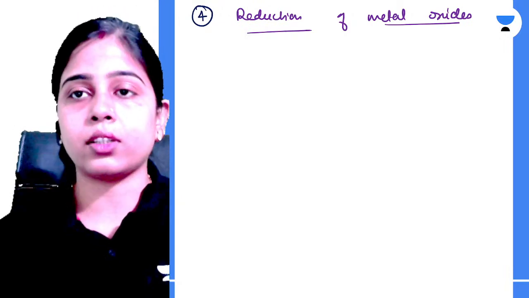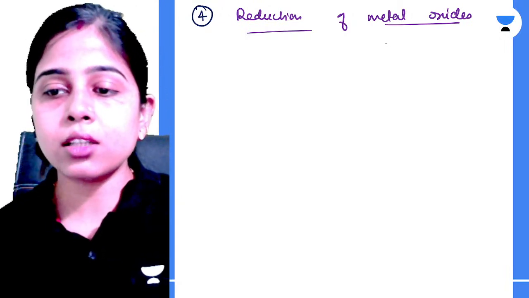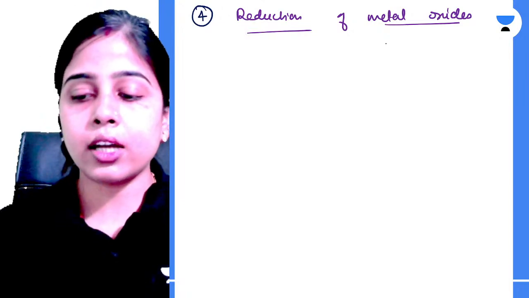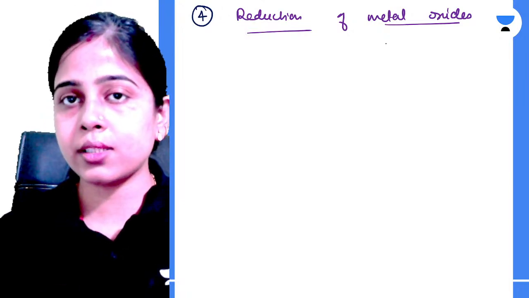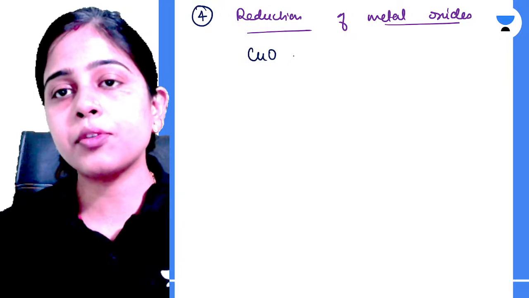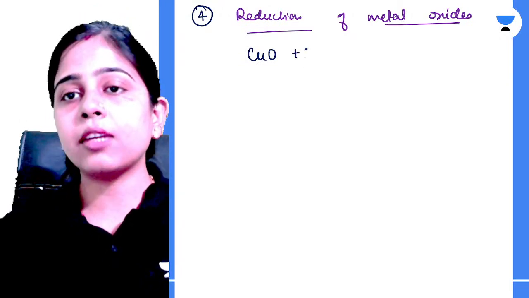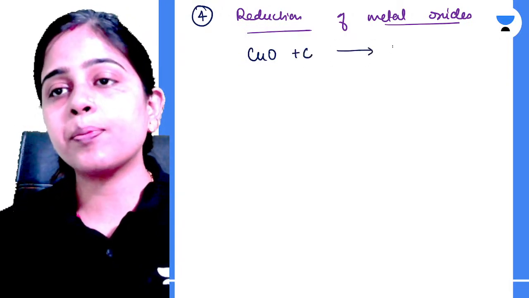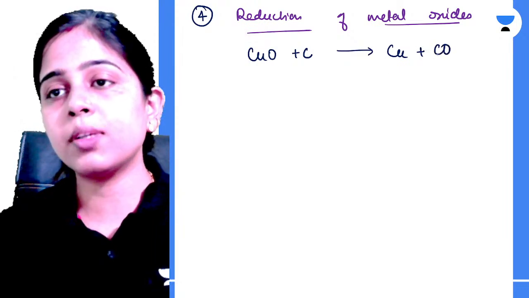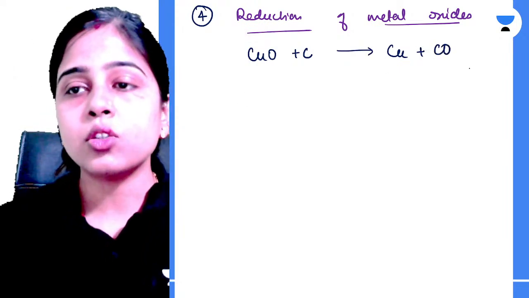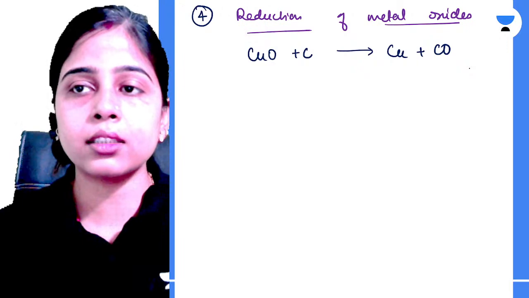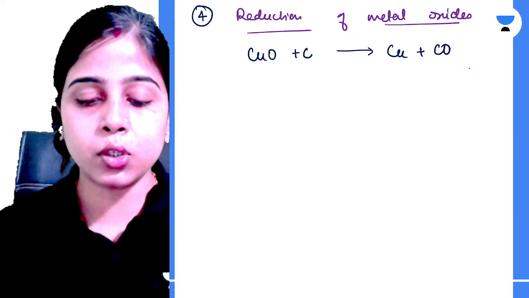So reduction of metal oxides, how can we do this? Reduction of metal oxides can be done in the presence of coke. For example, if you have cupric oxide and you react it with carbon, it becomes copper and carbon monoxide is formed. Here the carbon is attracting the oxygen and becoming carbon monoxide.